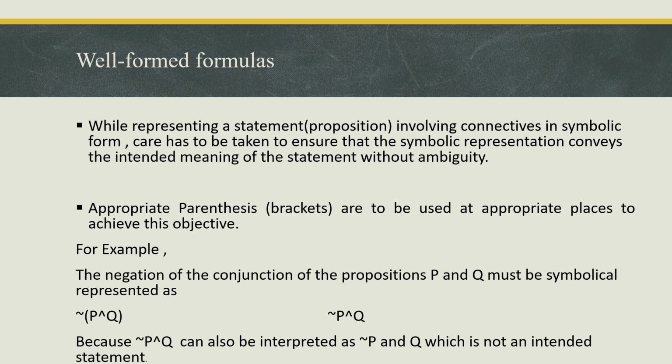For example, the negation of the conjunction of the propositions P and Q must be symbolically represented as ¬(P ∧ Q), because ¬P ∧ Q can also be interpreted as (¬P) ∧ Q, which is not intended.